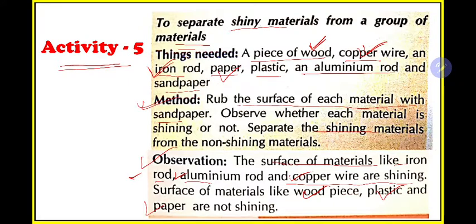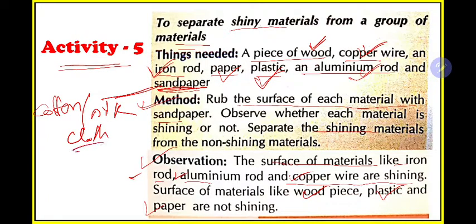Paper, all of you have. Plastic, I don't need to explain, take any plastic bottle. Then aluminum, in your kitchen you have different utensils made of aluminum, take those. And instead of sandpaper, take a cotton or silk cloth and just rub on the surface.